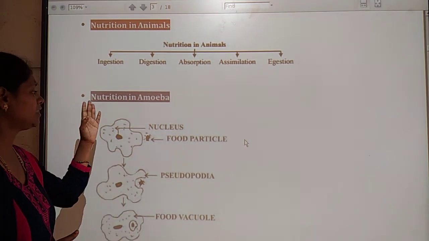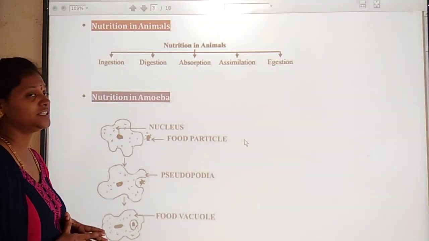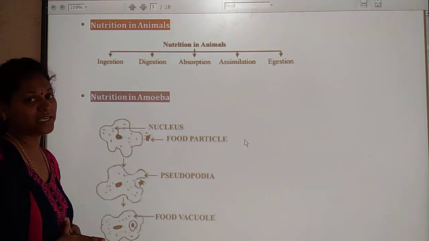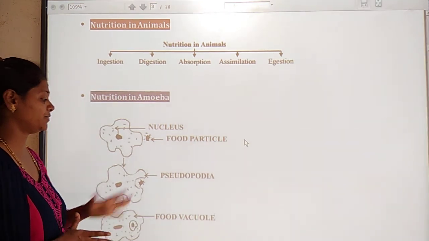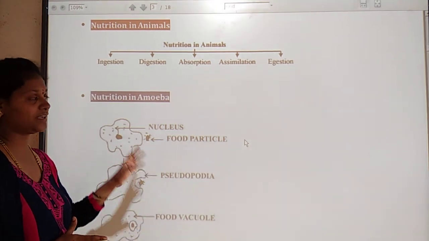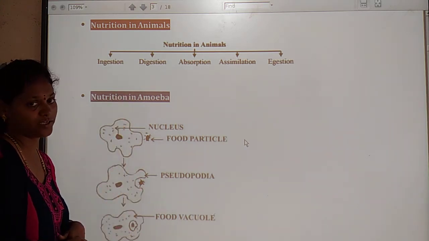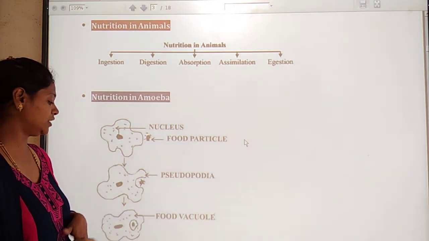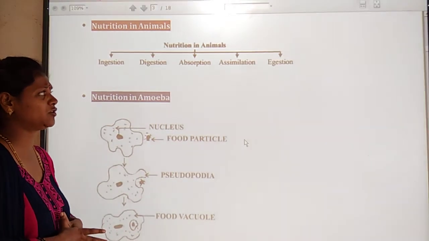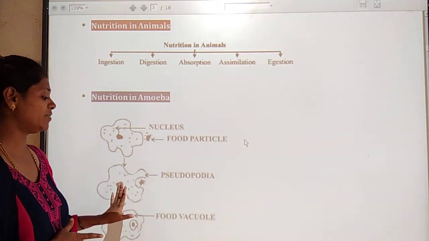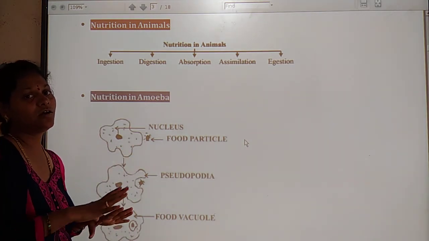Okay, here how can this microorganism get the food? With the help of digestion. Here some basic steps take place to get the nutrition. The first one is digestion. With the help of the pseudopodia it can get the food and digest the food in the food vacuole. So the ingested food is digested in the food vacuole. Next, absorption. In the amoeba the food can be absorbed in the cytoplasm and can be diffused in all parts of the body.